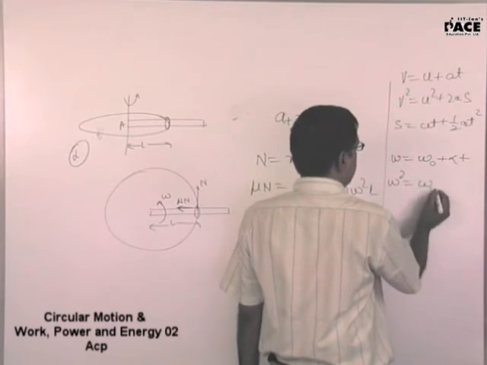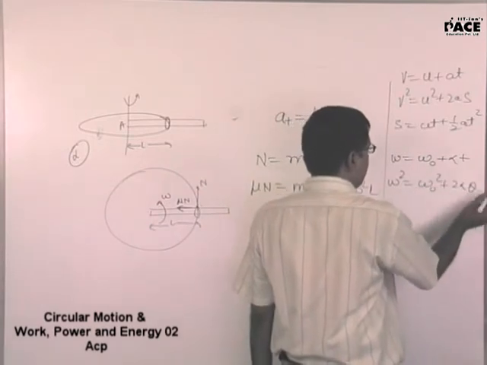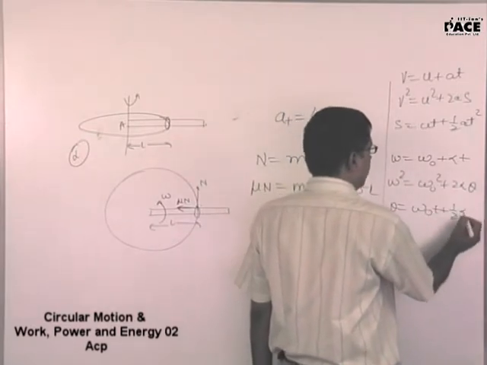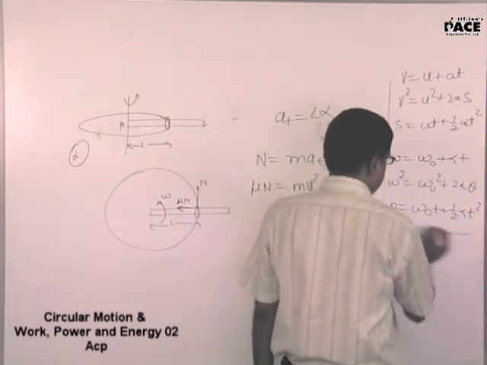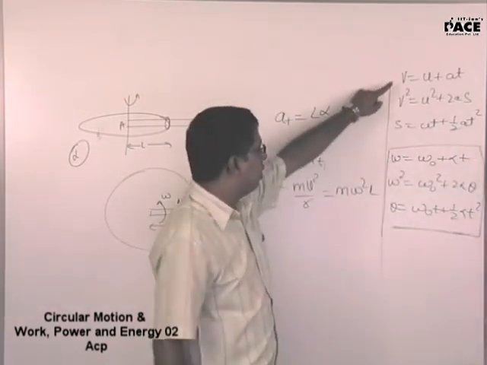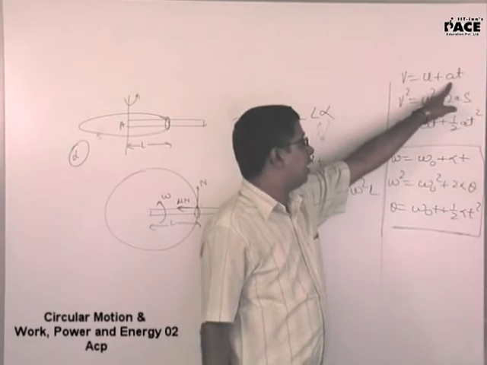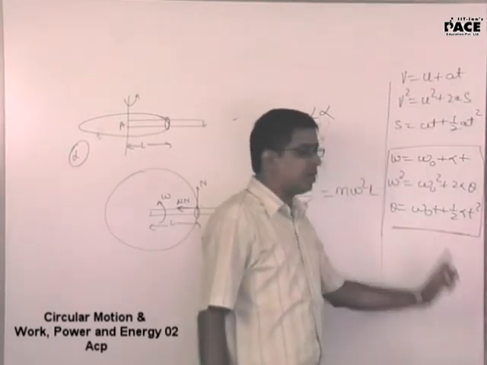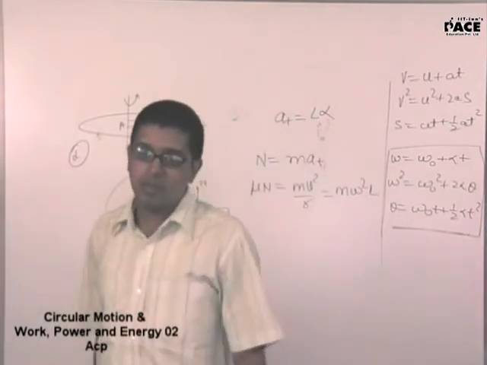Omega square is equal to omega naught square plus 2 alpha theta. Theta is equal to omega naught t plus half alpha t square. I replaced velocity with angular velocity, linear acceleration with angular acceleration, linear displacement with angular displacement. Time will be the same.